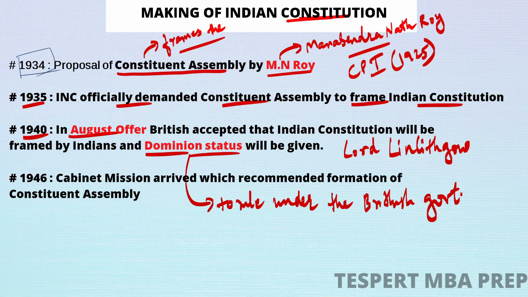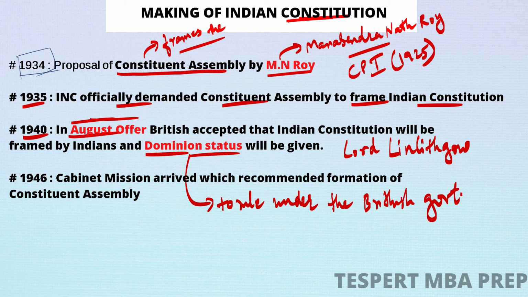Now, when Congress came to know about this August offer, they simply rejected it. And what Congress simply said was, okay, we will make our own constitution. That is good. And also we will rule our own country. So you guys don't interfere in that.